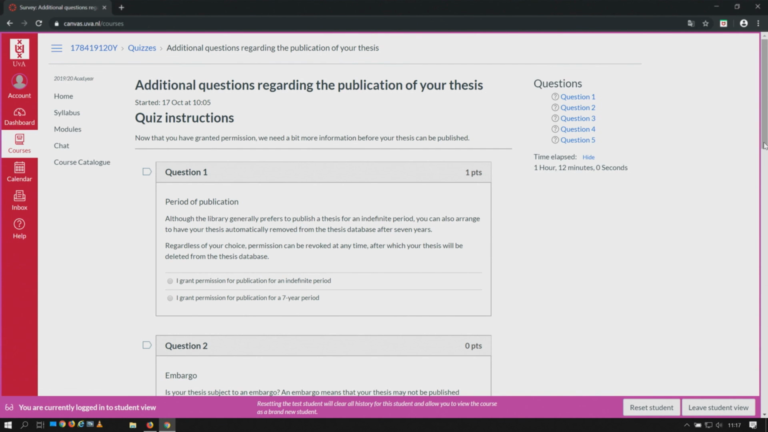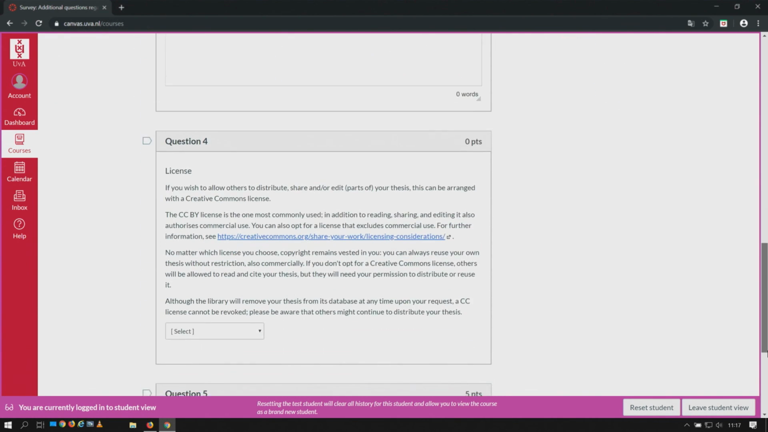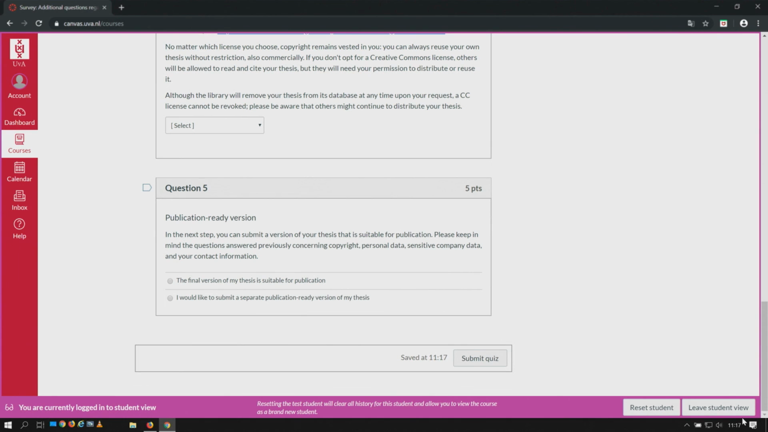In Canvas, it is always possible, alongside the final version of your thesis, to upload a version that is suitable for publication, in which you have ensured that all personal data is unrecognizable, anonymized, or has been deleted. The subjects covered in this video are also included in the Canvas quiz you just saw, which you must complete when you submit your final version.